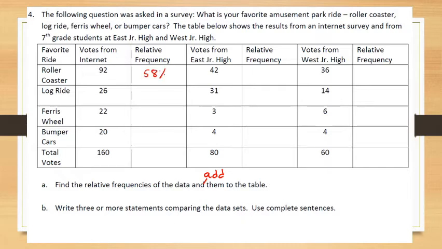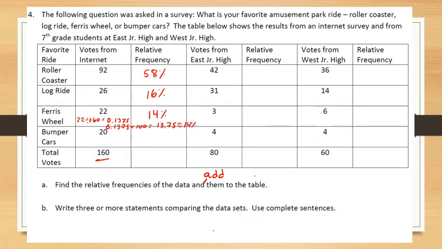The next one is 26 out of 160. That's going to give me around 16%. Ferris wheel is 22 out of 160. That would give me approximately 14%. And again, to find these, I'm taking 22 divided by the total here, 160. Then that gives me this decimal, 0.1375. I'm going to imagine multiplying that by 100 to make it a percent. So that would give me 13.75, and I'm going to say that's approximately 14%.